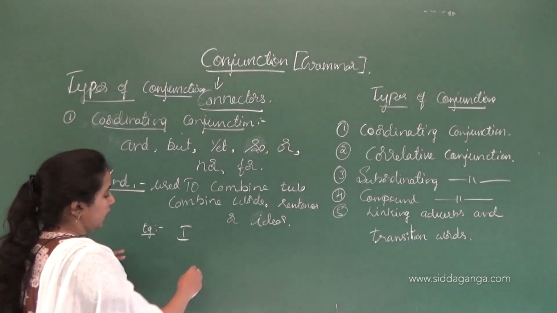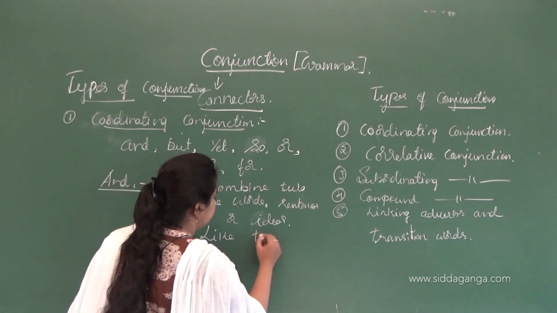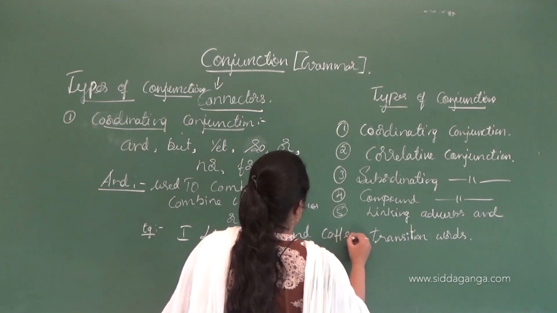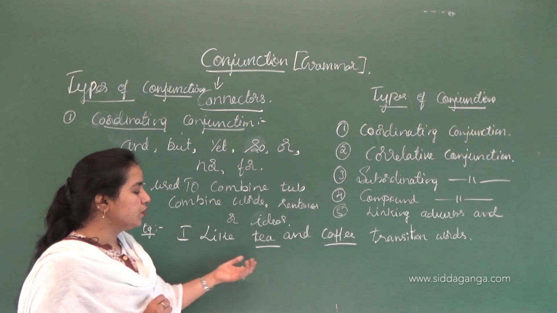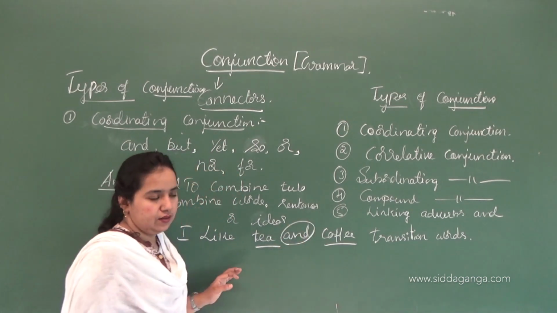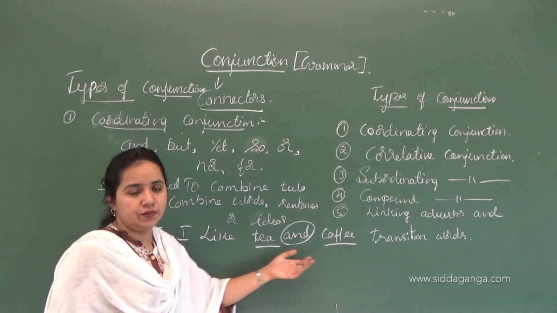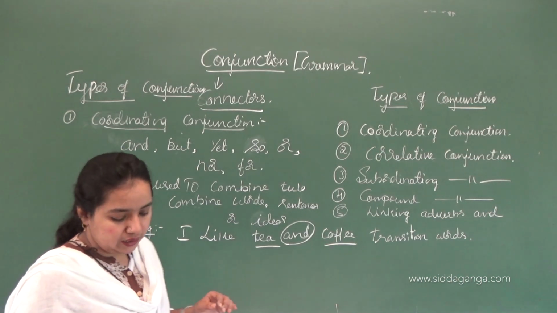I like tea and coffee. Here, tea and coffee are two different words. When we are using two different words, we need to add the connector, that is 'and'. It tells about the tea and also the coffee. So this is the way we are using 'and' here. That is the coordinating conjunction.